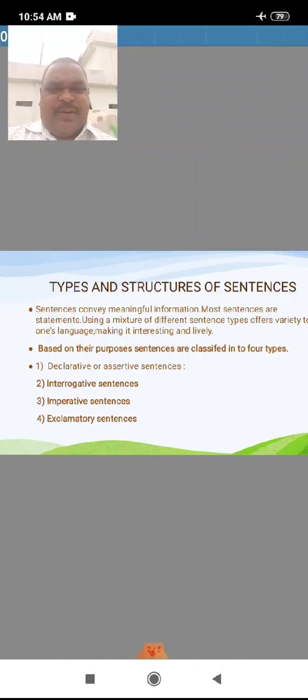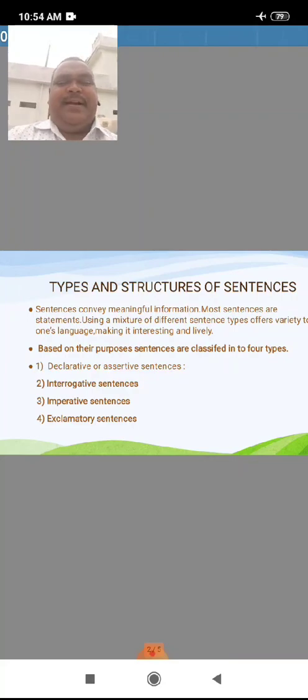Although they begin with the verb, the subject is always implied. Sentences that begin with 'let' are also imperative sentences, where the order or suggestion is indirectly expressed.